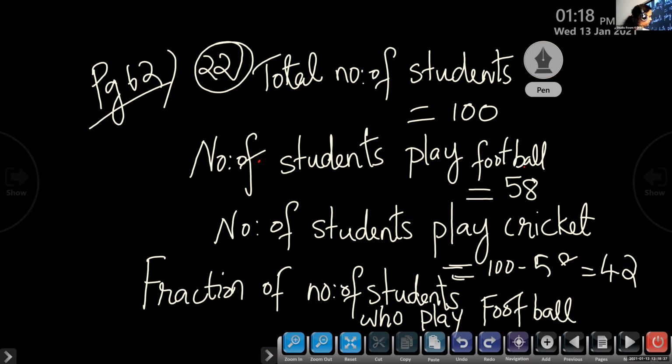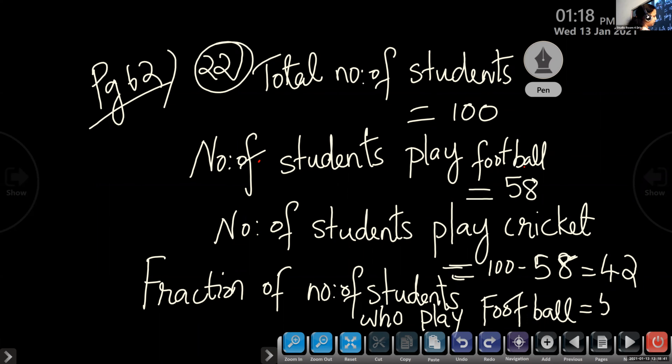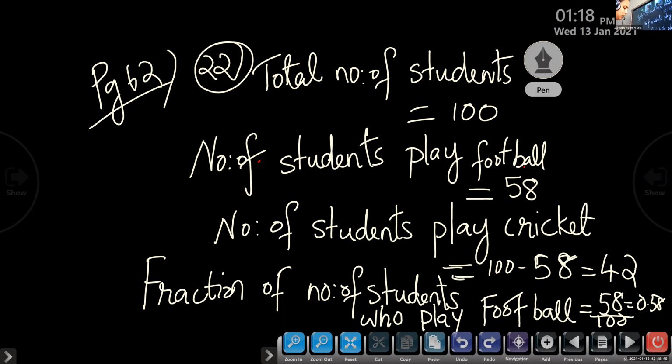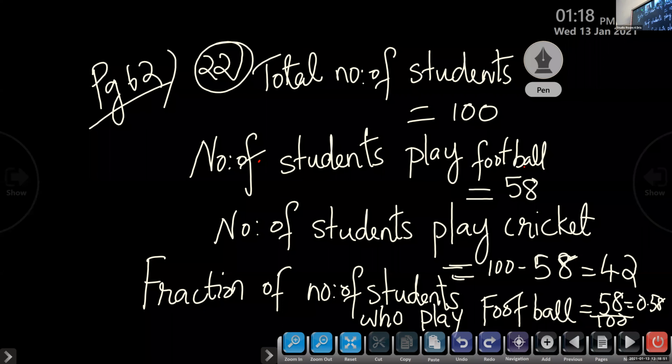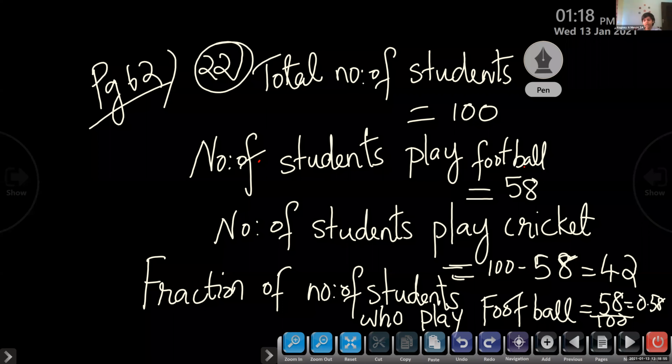What's that, Gautam? It's not clear for me. 58 by 100. After 58 by 100, no need to write it as a decimal form. Just write 0.58. There will not be any place. You have only 5 lines over there. So just write fractional numbers.